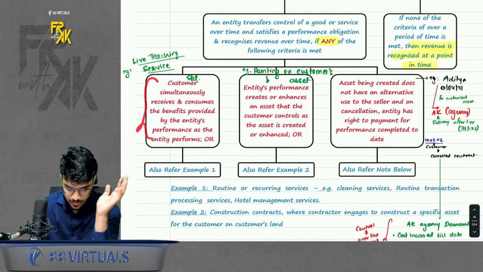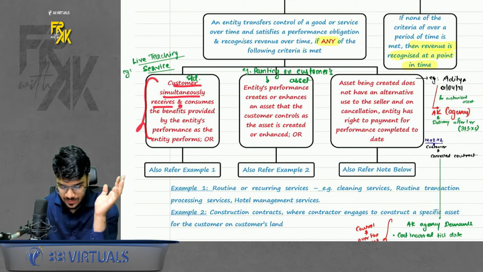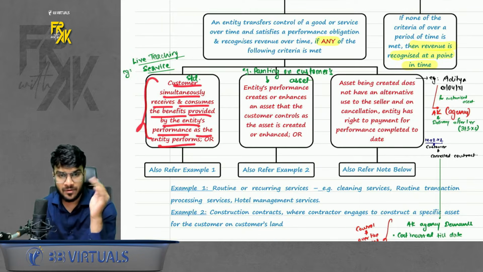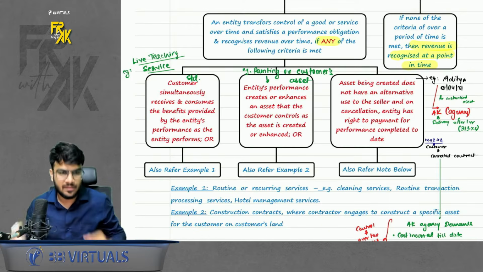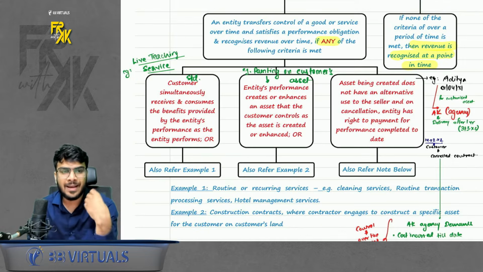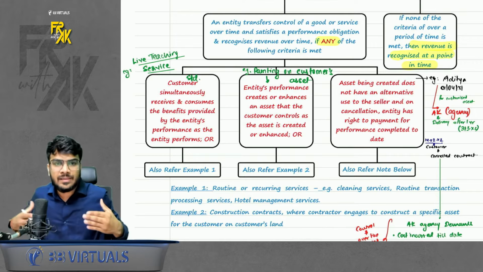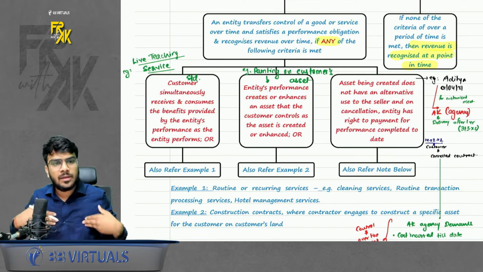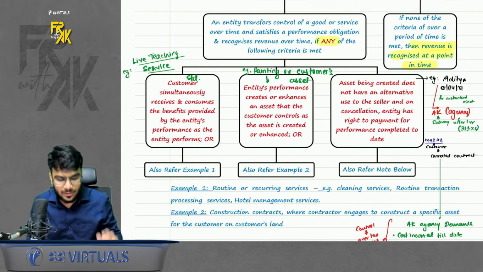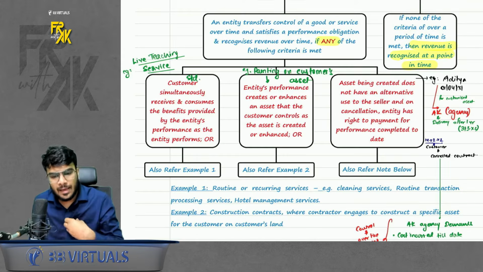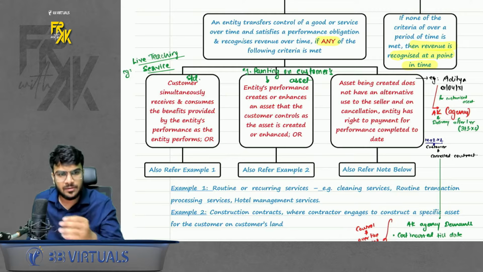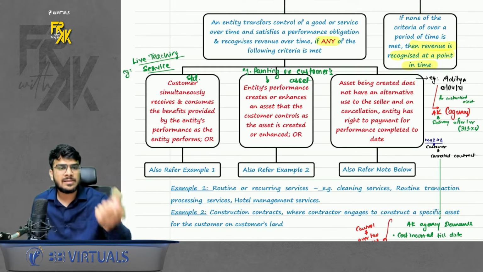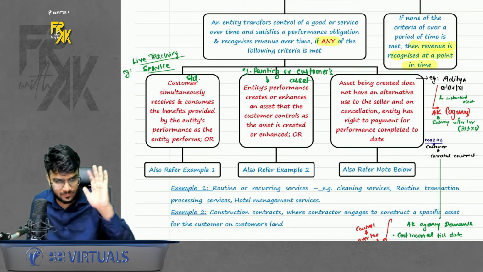First, the customer simultaneously receives and consumes the benefits provided by the entity's performance as the entity performs. What is the meaning of this? Just assume my live teaching service. Let's say, for example, you enroll for my live lectures. So as and when the entity performs the service, the customer gets the benefit. As soon as I'm teaching, you get the benefit instantly. I teach, you get the benefit instantly. So my service is a service which is happening over the period of time.